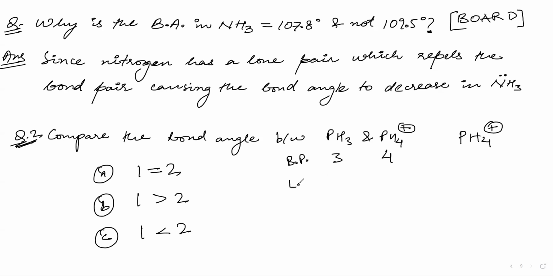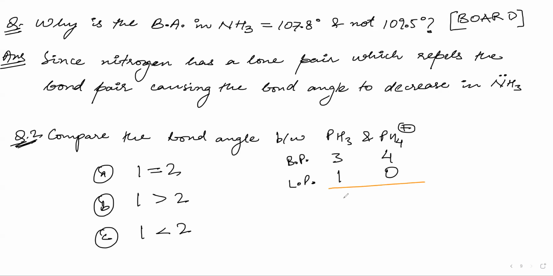Now tell me the lone pairs. Here 1, and there 0. It will be 0. Why 0? Because this phosphorus's lone pair went to the hydrogen, and this hydrogen came as H plus, which was not having any electron. That is why it is PH4 positive. Why positive? Because it is donating electrons, not sharing them. It donates the lone pair electrons.